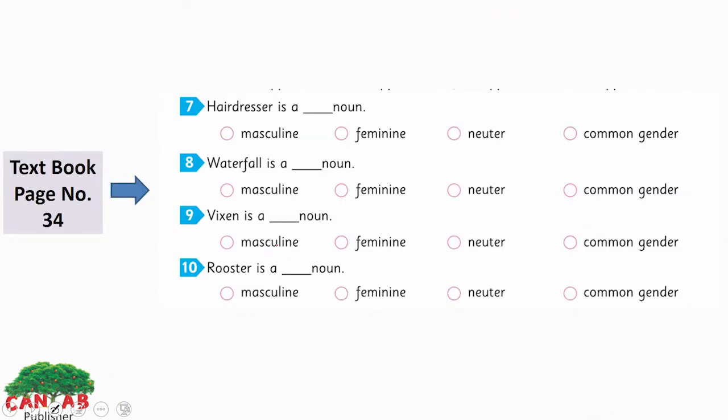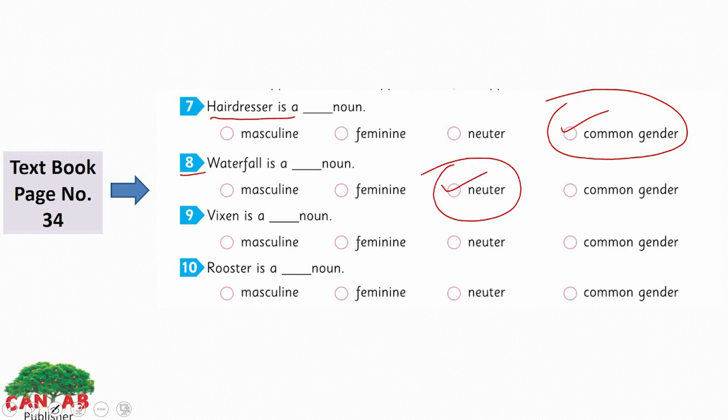This is also from your textbook, page number 34. You have to choose the correct option, masculine, feminine, neuter or common gender, for each one. Hairdresser is a noun. What? Masculine, feminine, neuter or common gender? Yes, it's common gender. We can use it for both men and women. The eighth one: waterfall is what? Masculine, feminine, neuter or common gender? Yes, it's a neuter noun here, because it has no gender.